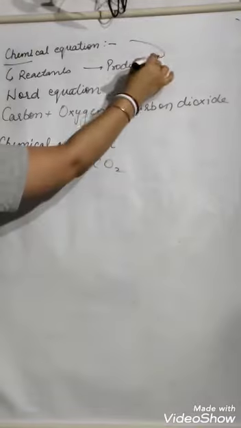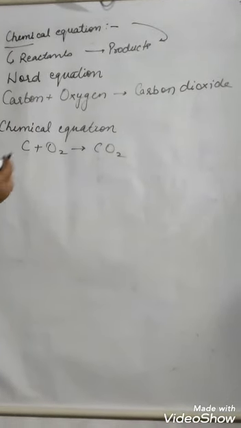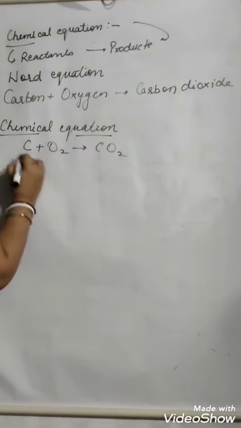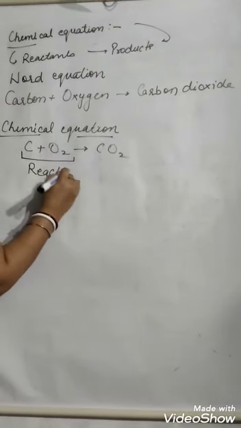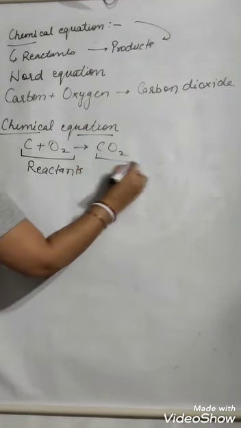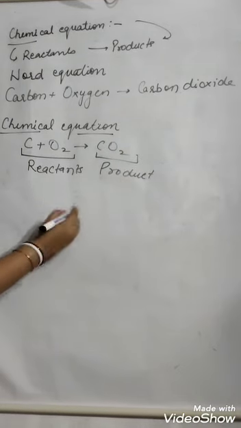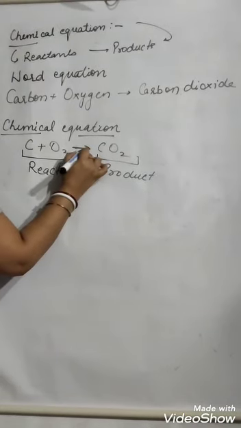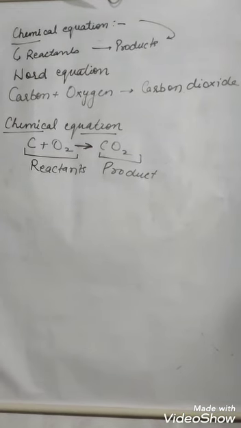Now, what is a chemical equation? A chemical equation consists of two parts, that is reactants and products. What are reactants? Those that take part in a chemical reaction. And what are products? That which is formed. Suppose this is your chemical equation, C plus O2. They are going to react, that is why they are reactants. And what is being formed? CO2, that will be your product. While writing a chemical equation, an arrow should be in between, not an equal sign.